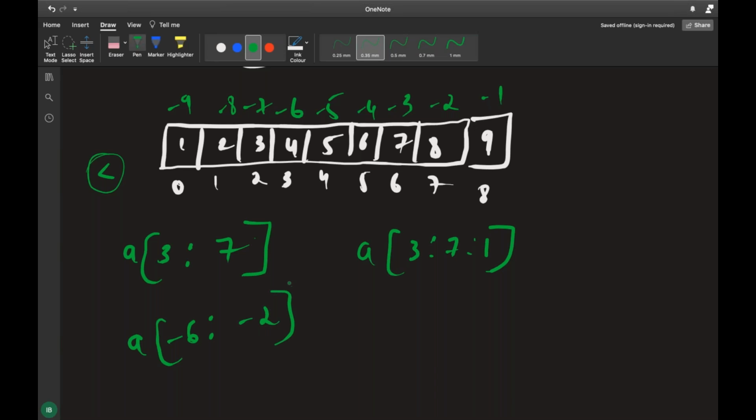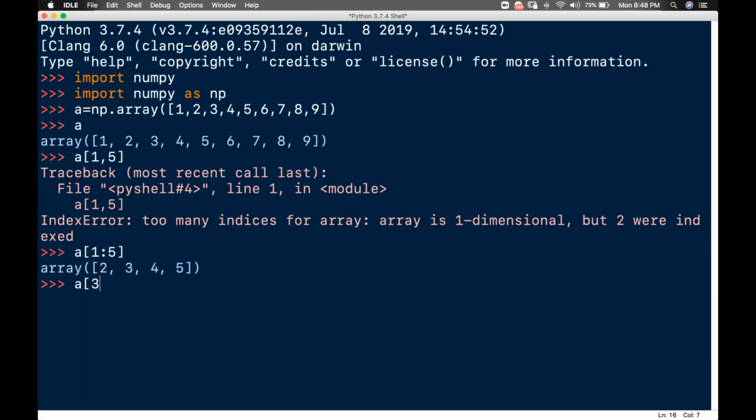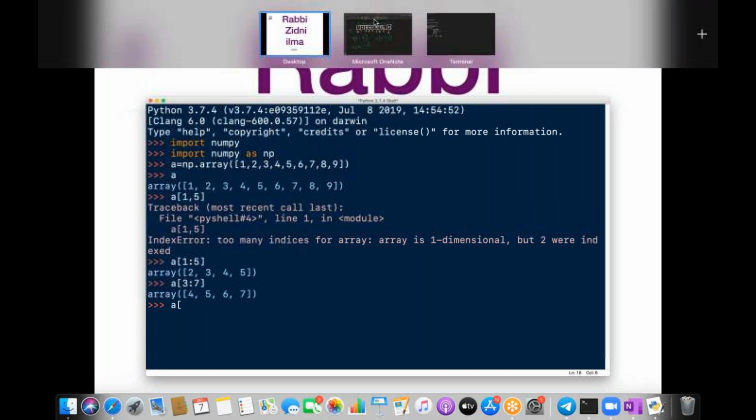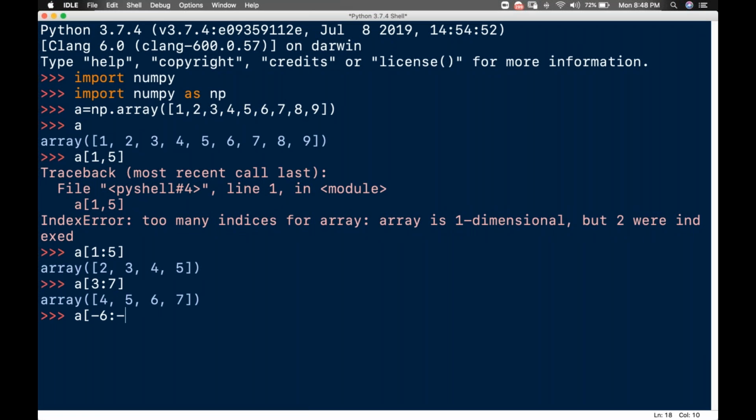I will not go in depth on this because you have already come across it. And again, if you need to know more about slicing, there is a video which has been uploaded. The link will be in the description, as I mentioned. So I'll come here and write a of 3 colon 7, right? I'm getting it. The same thing applies for negative indexing. What I did for negative indexing, guys, is -6 is to -2, right? I'll enter this and I'll get the same output. This is negative slicing. Same as the previous one, you do it in the same order here also. Not to worry about it.